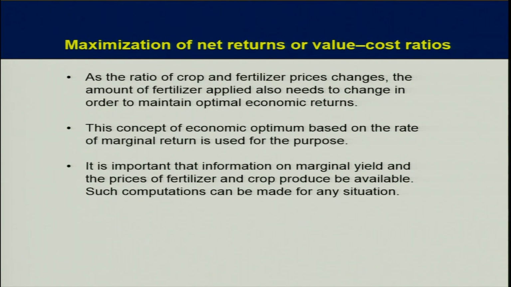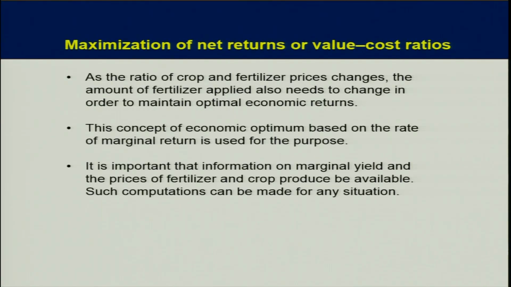As the ratio of crop and fertilizer prices changes, the amount of fertilizer applied also needs to be changed in order to maintain optimal economic returns. Rates of fertilizer in India are not changing that fast, particularly for nitrogenous fertilizer. However, phosphorus and potassium fertilizer prices are decided by the market.